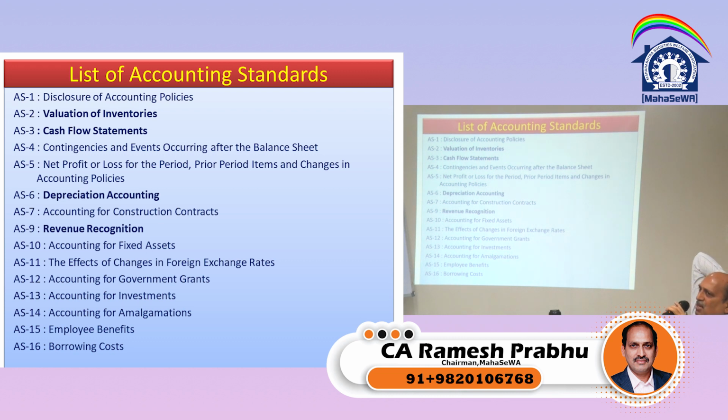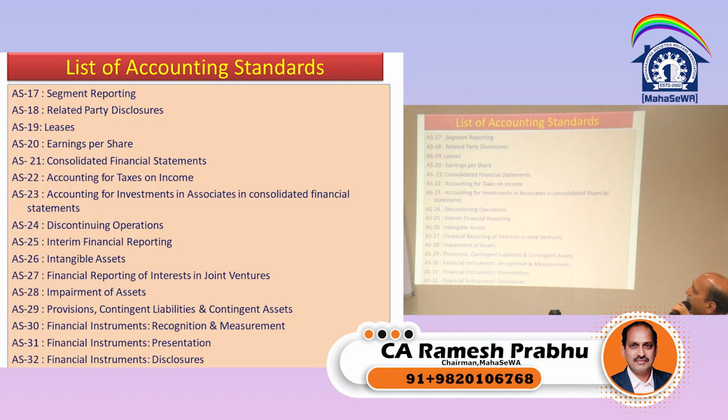Disclosure of accounting policy, that means how the accounting is done. Valuation of inventory, cash flow statement, contingencies, net profit and loss for the period, depreciation accounting, accounting for construction contracts, revenue recognition, accounting for fixed assets, effects of changes in foreign exchange rates, accounting for government grants, accounting for investments, accounting for amalgamation, employee benefits, borrowing costs. These are various accounting standards.